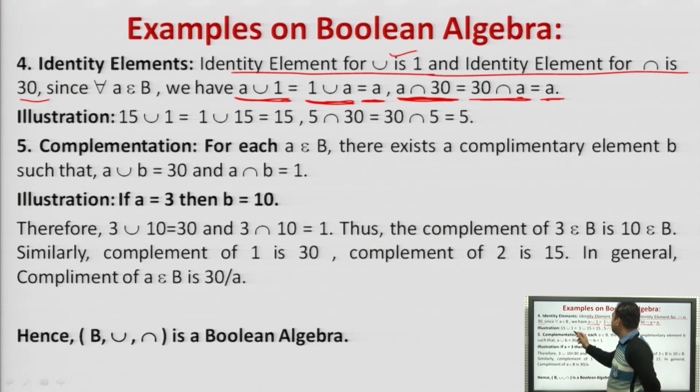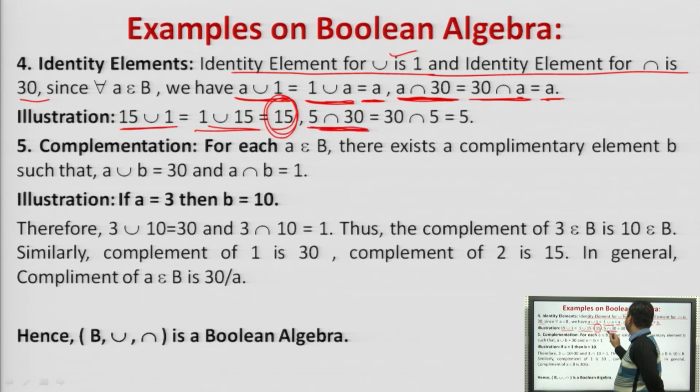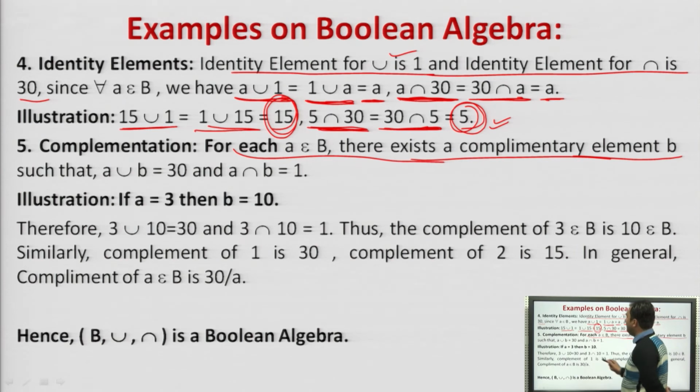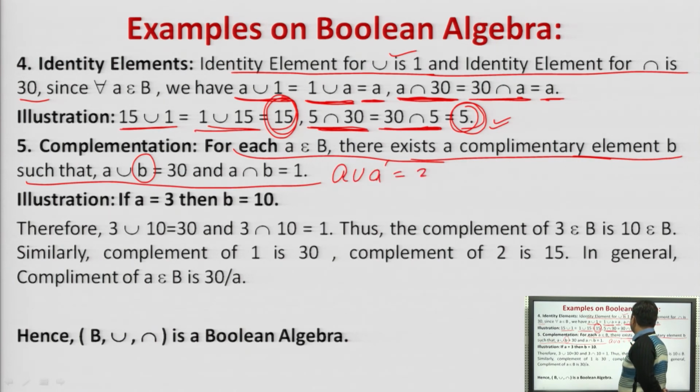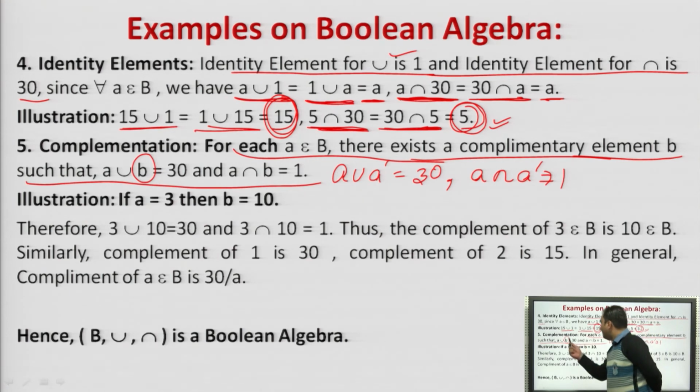So what we will simply do as an example, 15 union 1, 1 union 15 will be 15, 5 intersection 30, 30 intersection 5 will be 5. Agreed. Next is the complement law. For each A belongs to A, there exists a complementary element B such that A union B, this B is a complement. We can also write this as A union A complement as 30 and A intersection A complement as 1.